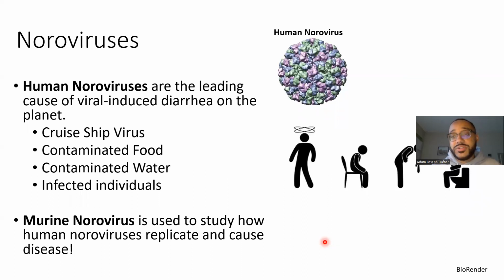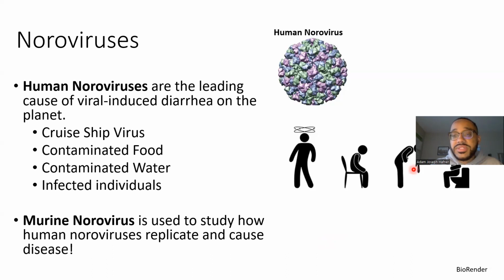It is often referred to as the cruise ship virus, and the reasoning behind that is that if someone has a norovirus infection, it has commonly come from a vacation, usually on a cruise, since everyone is in very close quarters. Human noroviruses are highly infectious, meaning it really only takes a few particles released by an infected individual to infect an uninfected individual. Other than getting it on vacation, norovirus infections can come from contaminated food, contaminated water, and infected individuals.